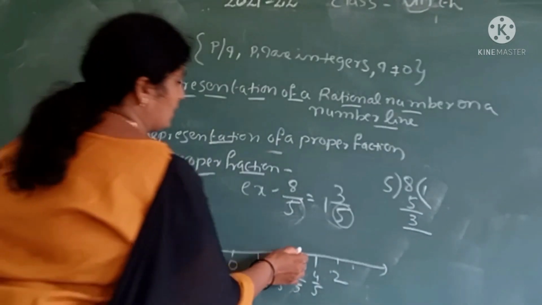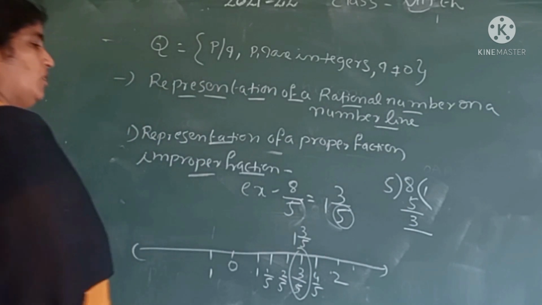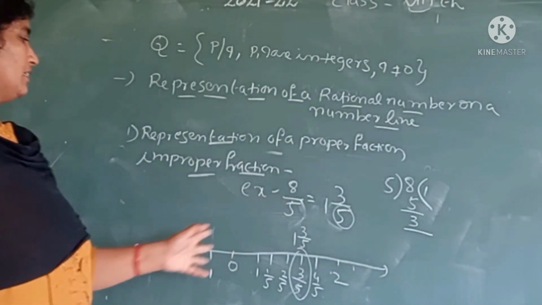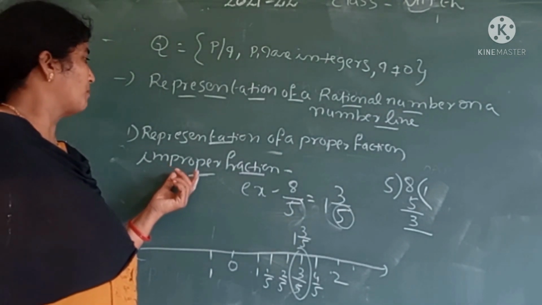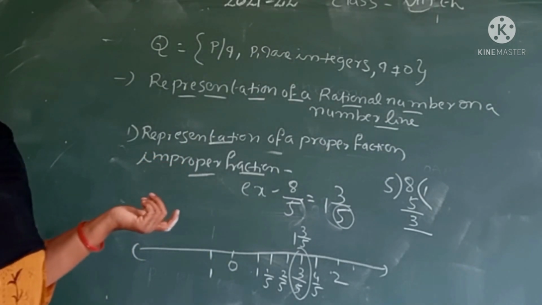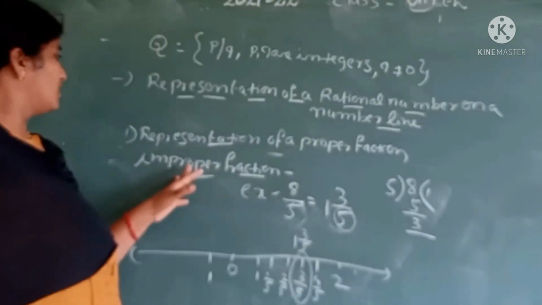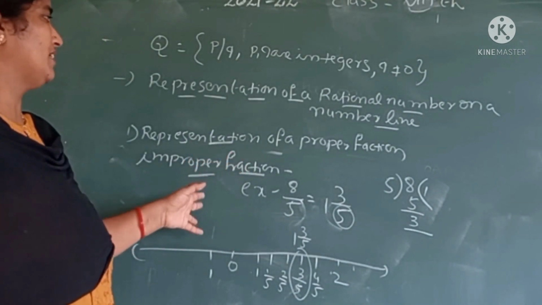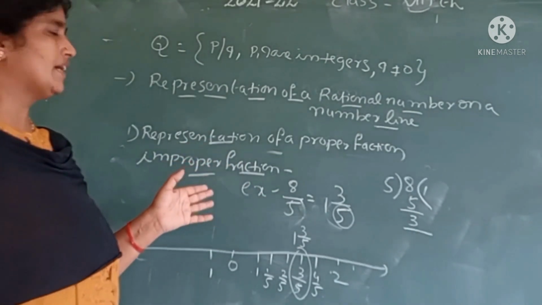Where is our number? This is our number, 1 and 3 by 5. That means 8 by 5. This is the way of improper fraction representation on a number line. Okay, this is the way we represent fractions or rational numbers on a number line.